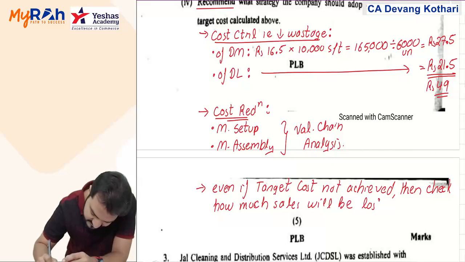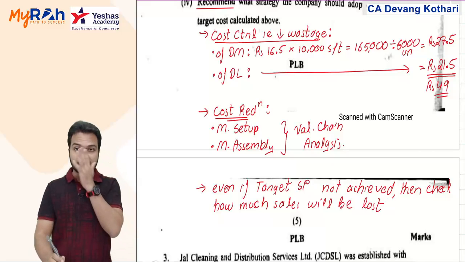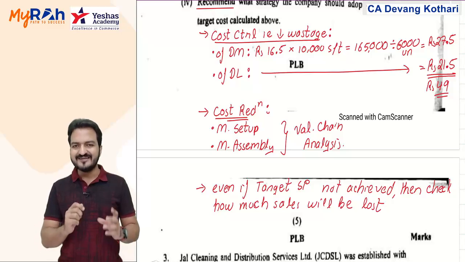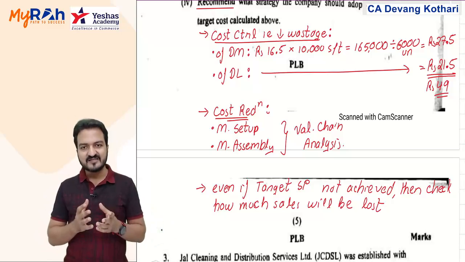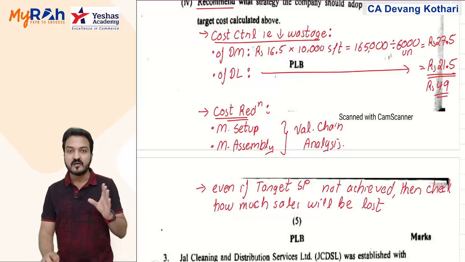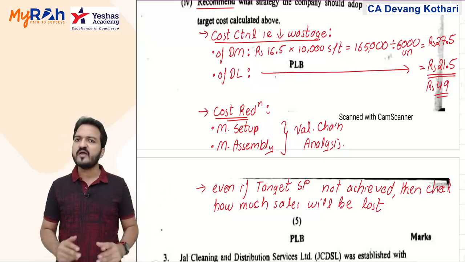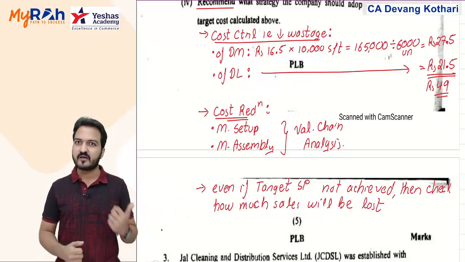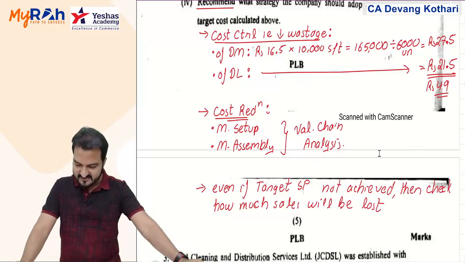will be lost. Or better, even if target selling price is not achieved, then check how much sales will be lost. Maybe if I charge little more than the target selling price, my sales will be lost, but the sales loss is very negligible. If there is negligible loss of sales by charging higher selling price, then let that sales be lost. It is okay to lose that sales because you are getting a better price. That can also be one of my recommendation here. Done? Yes. Okay, so that is your question number 2.